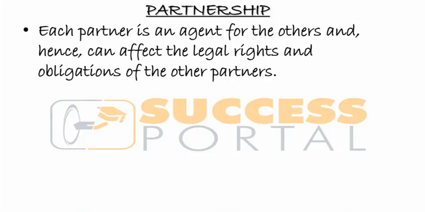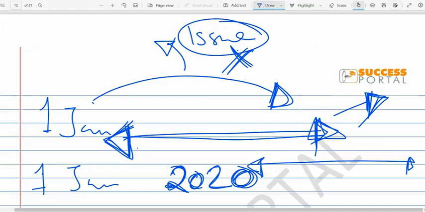Each partner is an agent of the other and hence can affect the legal rights and obligations of the other. For example, let's look at the AB partnership.